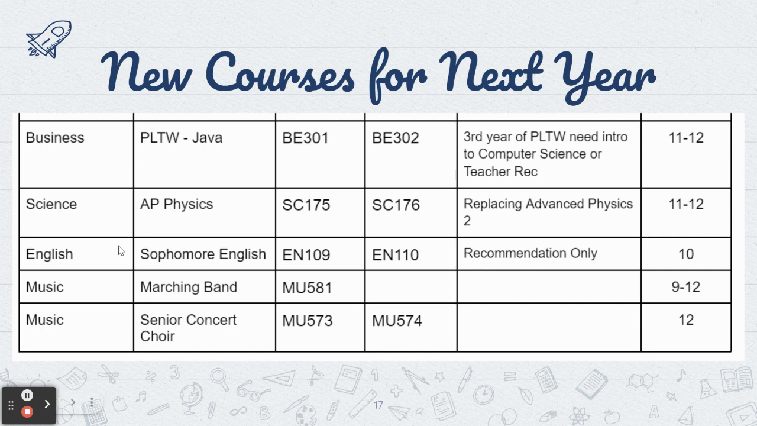There is also a marching band elective in place of PE. That is if you're in marching band. So if you're in marching band, that is an option that we can talk about together with your counselor. And then there's also a senior concert choir. So you're also going to want to talk to the concert choir director about whether you're going to be in that or not.